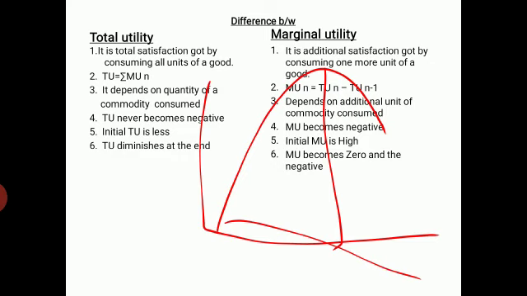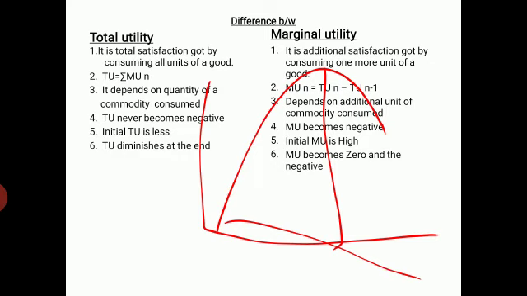Initial total utility is less. See, as you consume one unit, your total utility goes on increasing. So initially the total utility is less, but marginal utility is high in the initial stage. It is high, say 12 units, then it becomes 8 units and so on. It goes on diminishing and becomes negative.